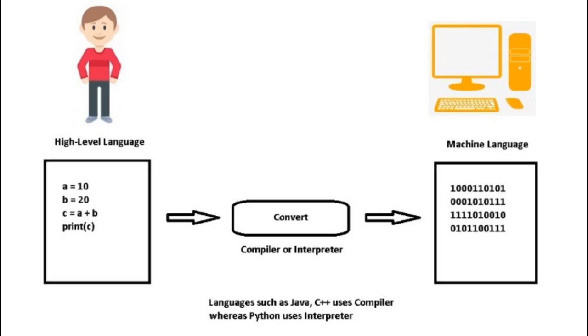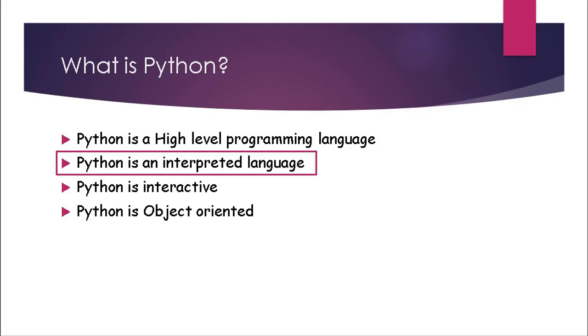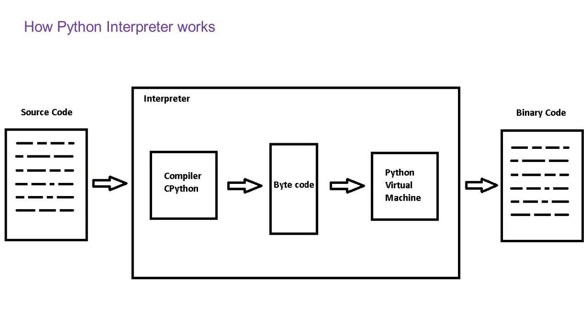Programs written in languages such as Java, C++ use a compiler, whereas Python uses an interpreter. A compiler is a program that translates a source code or high-level programming language into a target machine code that the CPU can process and understand. Python is interpreted language. Let's see how a Python interpreter works.